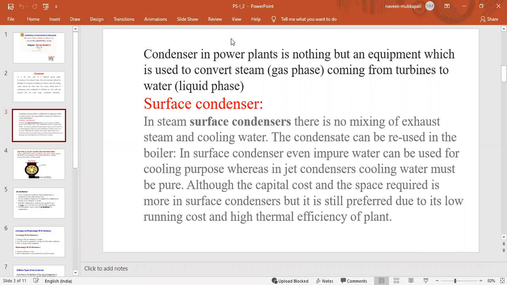We have different types of condensers used in the steam power plant. The first type is the surface condenser. In a surface condenser there is no mixing of exhaust steam. First of all, what is meant by condenser?